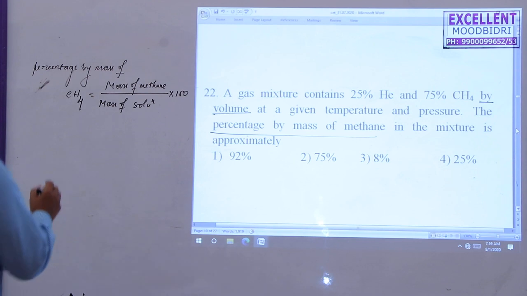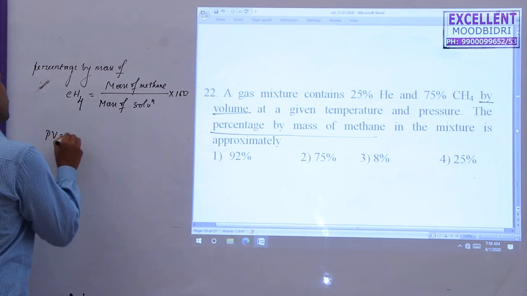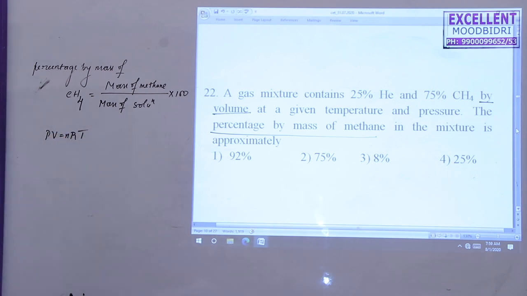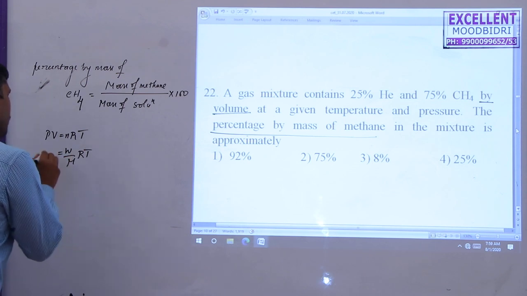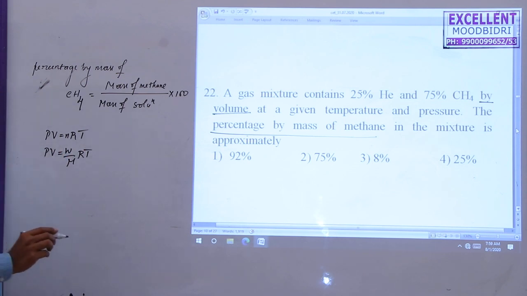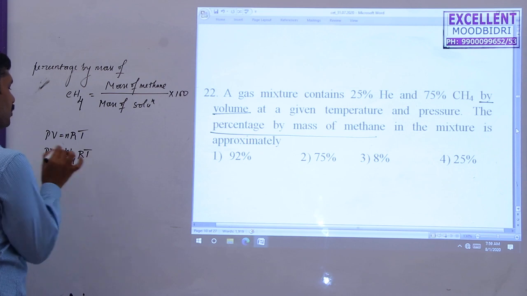We know that PV is equal to nRT. We know this formula, PV is equal to nRT, and n is equal to W by M. So here actually we need W, the weight is needed, and volume is given.